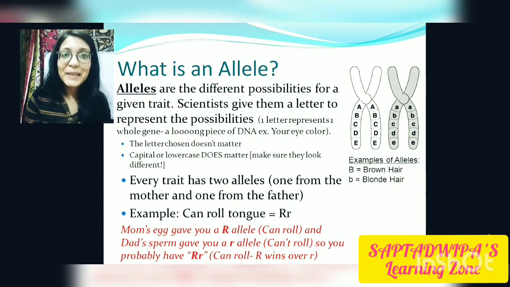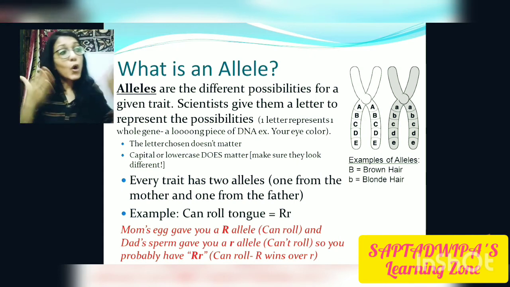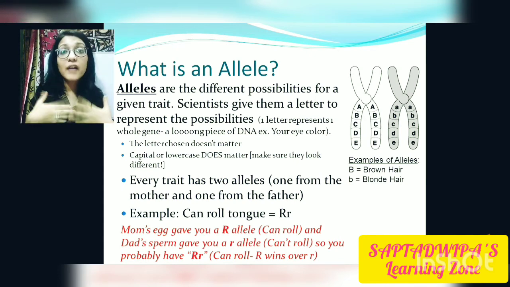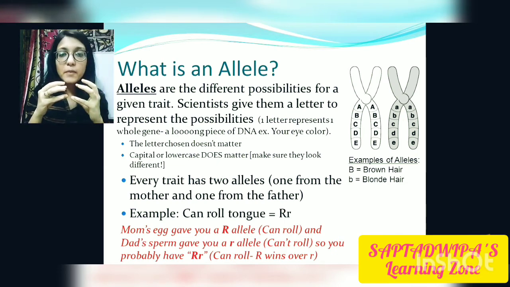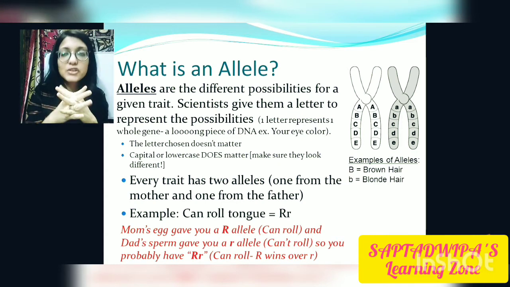Capital R. That means you will be able to roll your tongue. So alleles are the different possibilities of a given trait. One allele we get from our mother, one from our father. When they cross each other, the dominant one will rule.